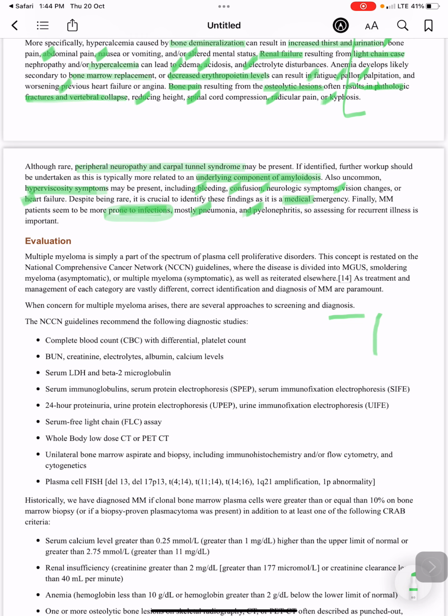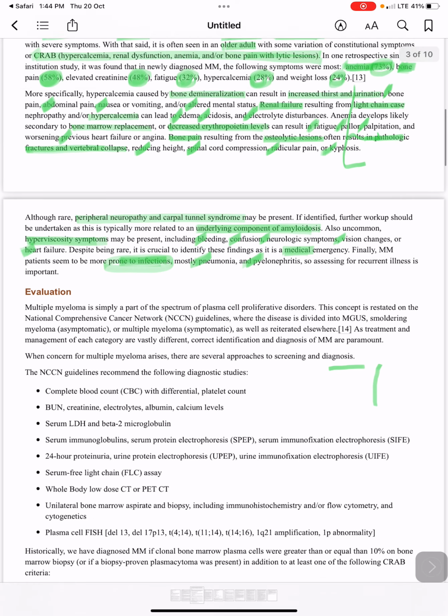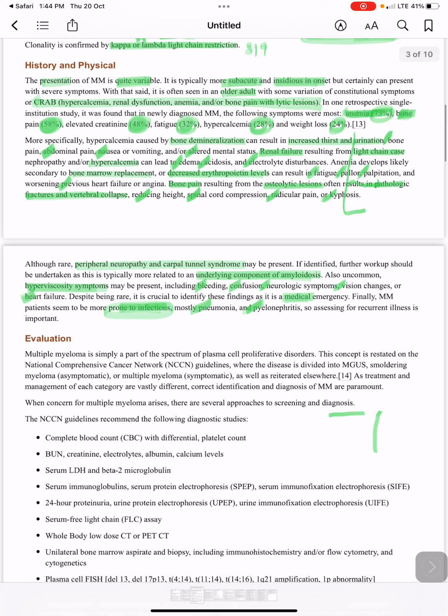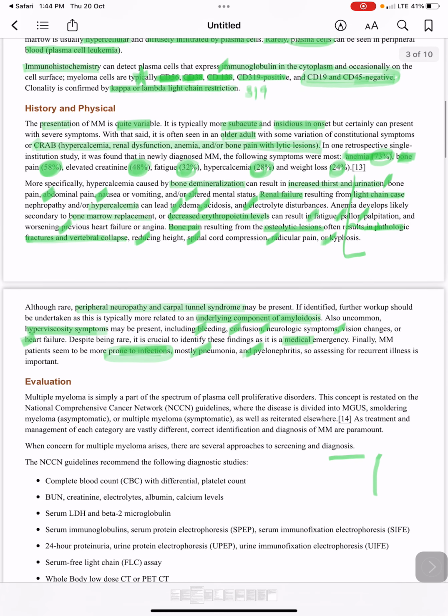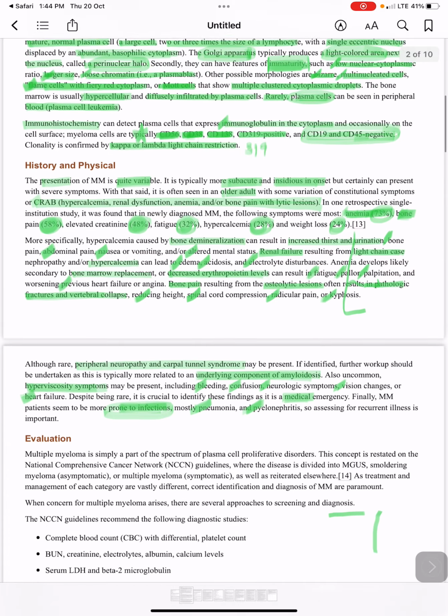Why peripheral neuropathy and carpal tunnel syndrome? Because of underlying amyloidosis. Bone demineralization leads to hypercalcemia. Anemia develops due to bone marrow replacement and decreased erythropoietin level. Bone pain results from osteolytic lesions.